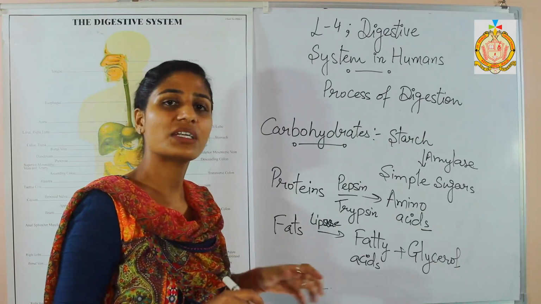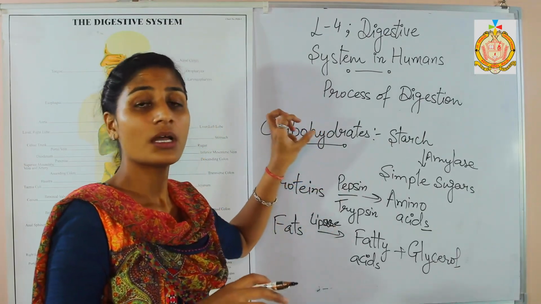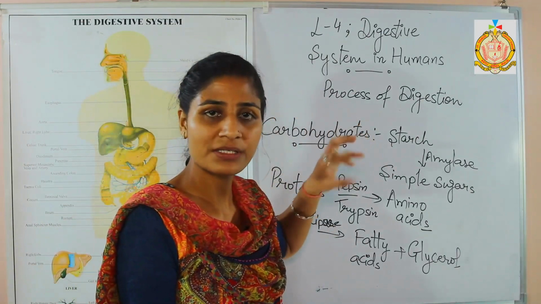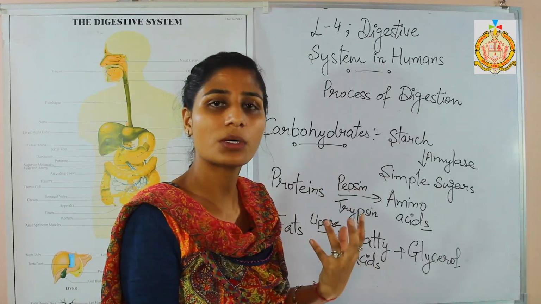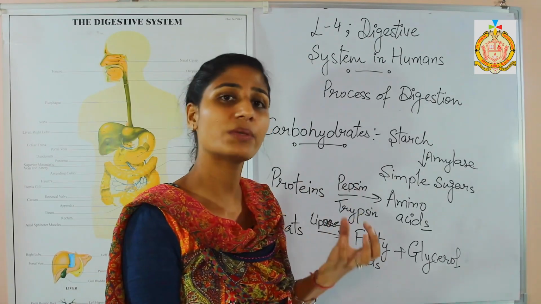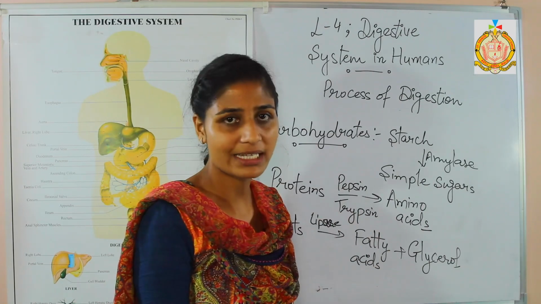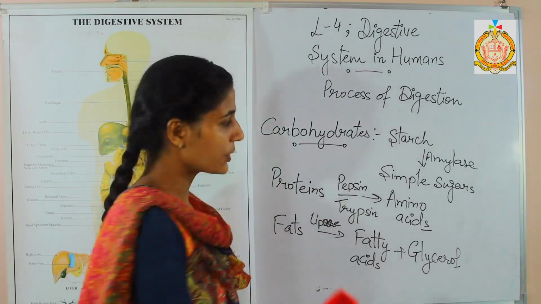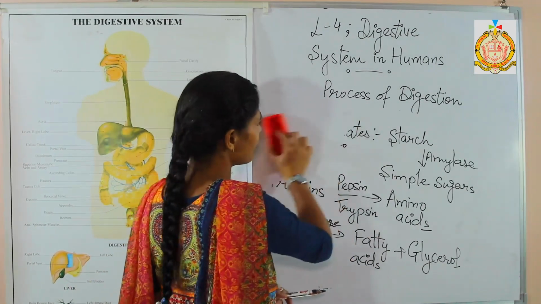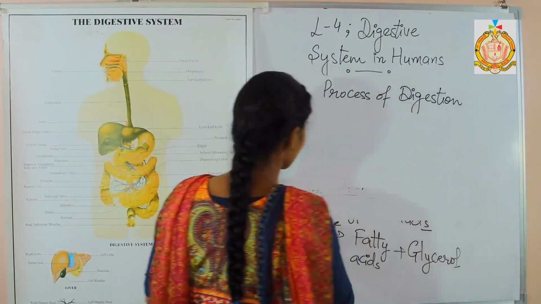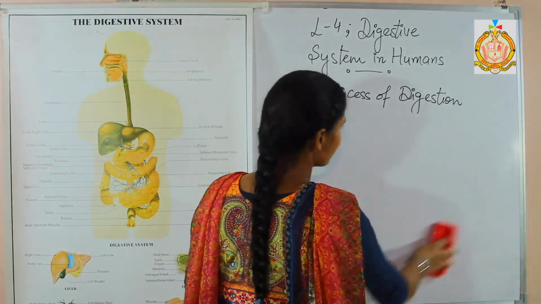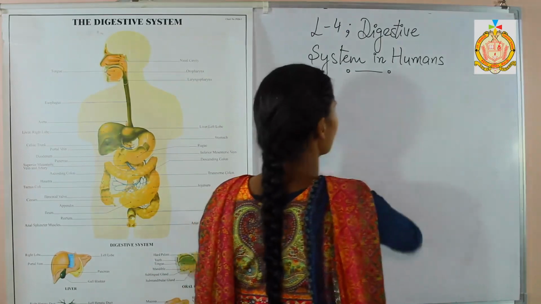By that way the different food contents that are present in our body are converted into soluble contents that will be helpful for our metabolic activities in our body. Next we are going to discuss the absorption and assimilation process. Now absorption, as the word tells the meaning of this process.